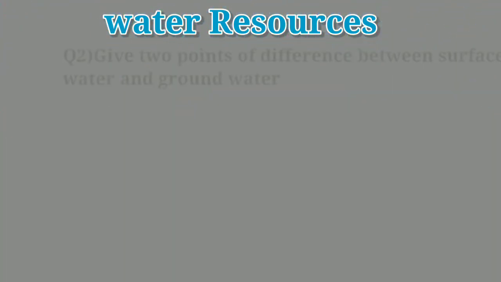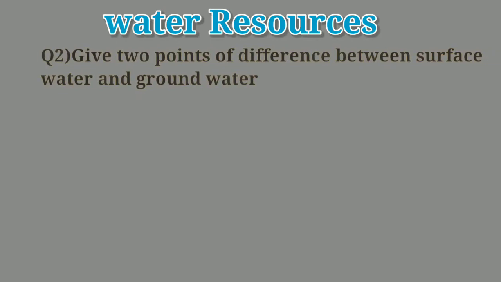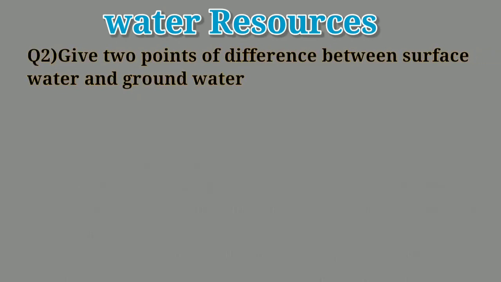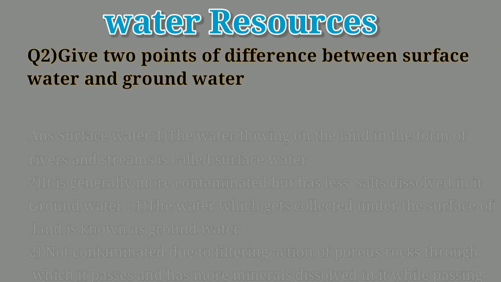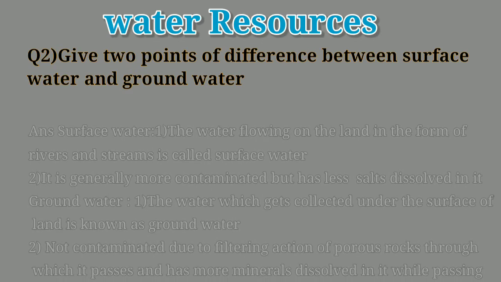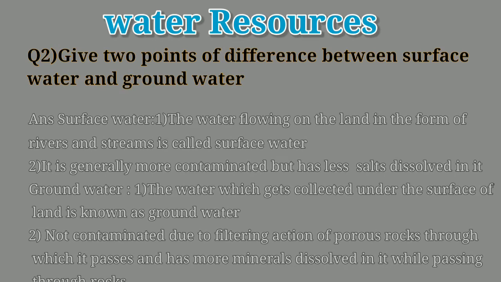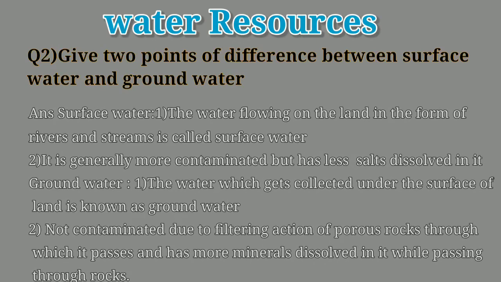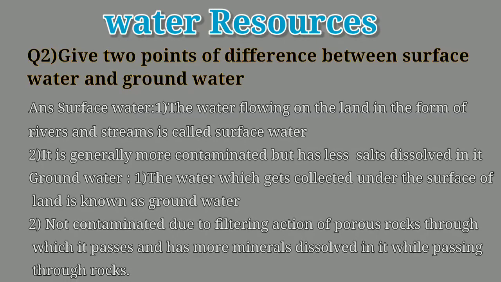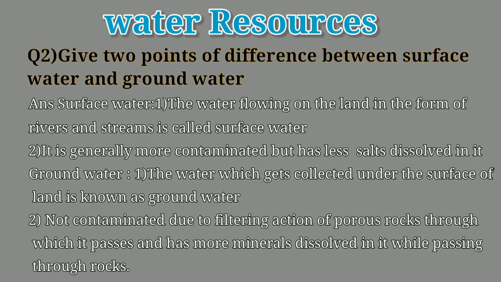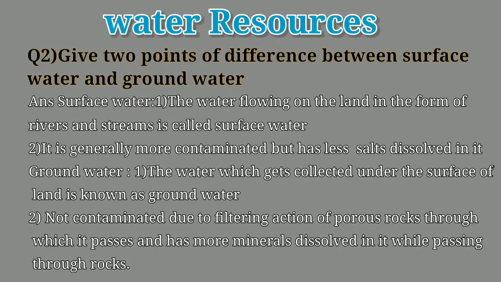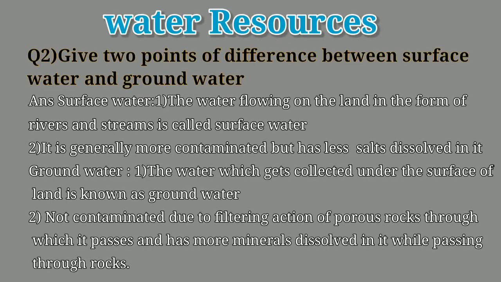Give 2 points of difference between surface water and groundwater. Surface water, the water flowing on the land in the form of rivers and streams, is called surface water. It is generally more contaminated but has less salts dissolved in it.